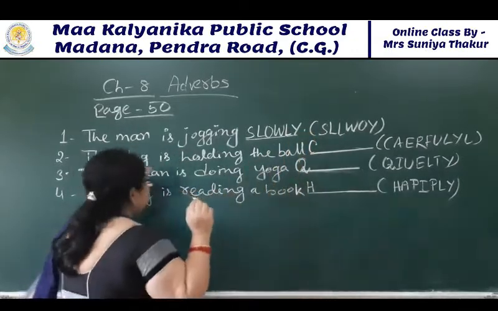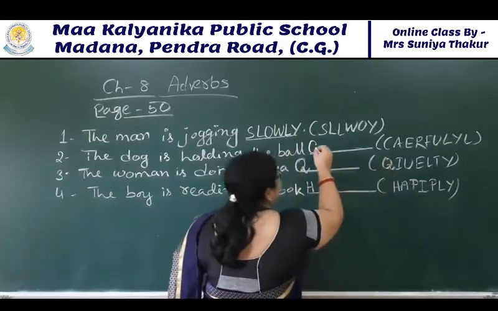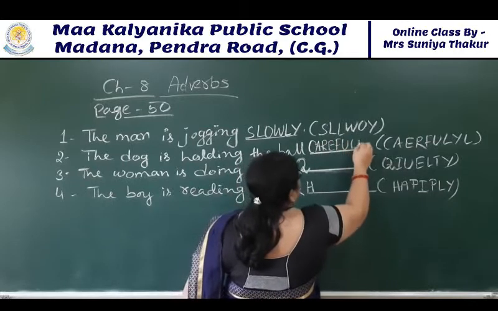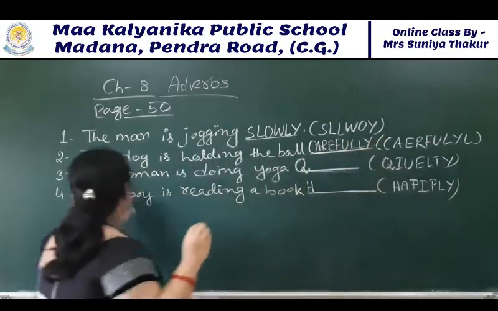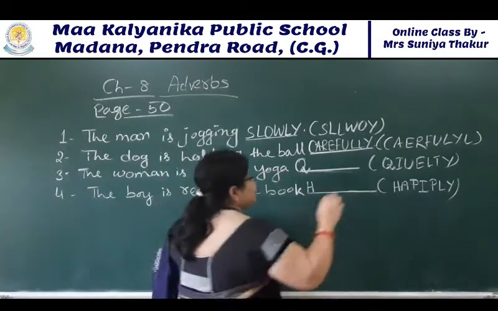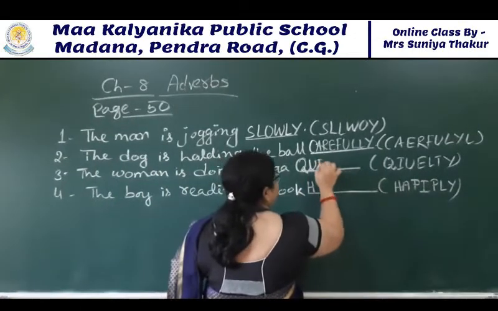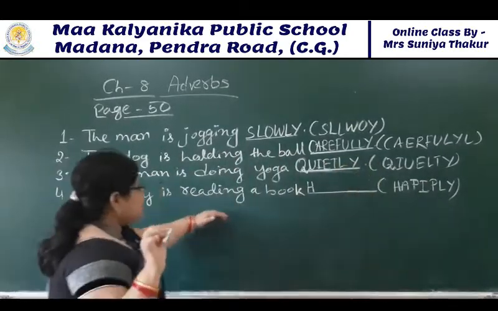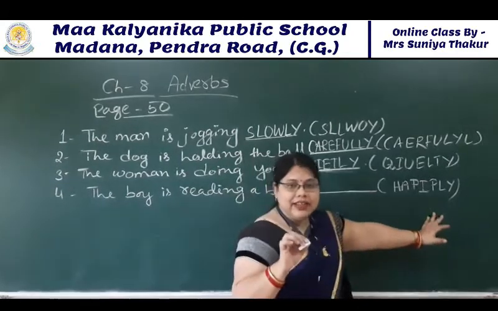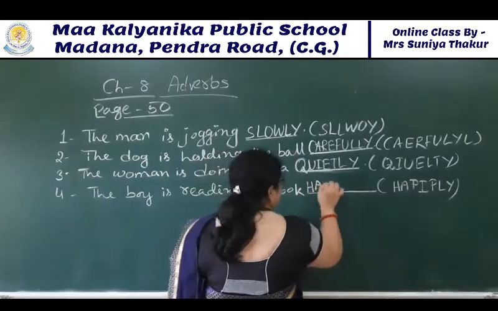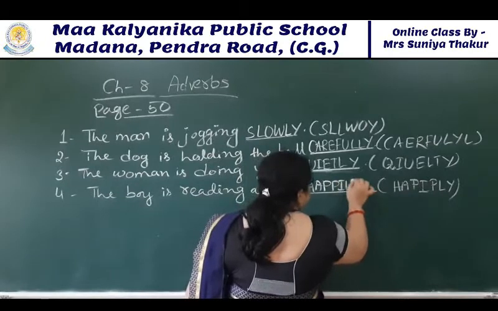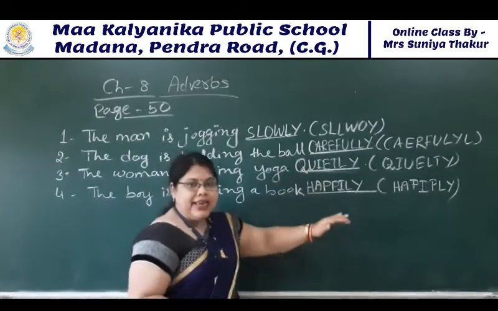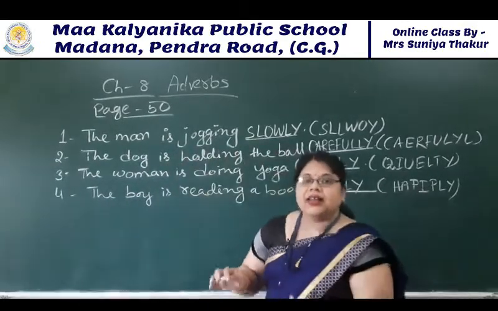Number 2, the dog is holding the ball this. Carefully. The woman is doing yoga quietly. Q-U-I-E-T-L-Y. Quietly. The boy is reading a book this. Here also like this. Happily. So students, you have to see that these words, slowly, carefully, quietly, happily, are adverbs.